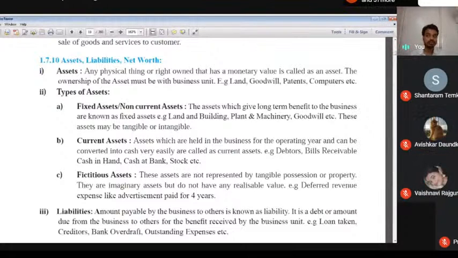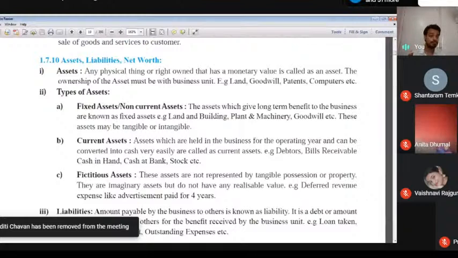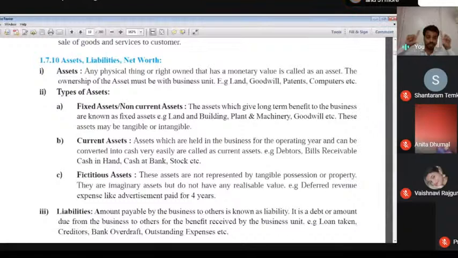If we think about the advertisement, the capital board: if I have a shop and I put a board in front of my shop, sometimes that board lasts 1 year, sometimes more than 1 year. That's what we call fluctuating assets. Sometimes it is a current asset, sometimes a fixed asset. Current assets work within 1 year, not more than 1 year. But if an asset is converted after more than 1 year, that's what we call a fluctuating asset.